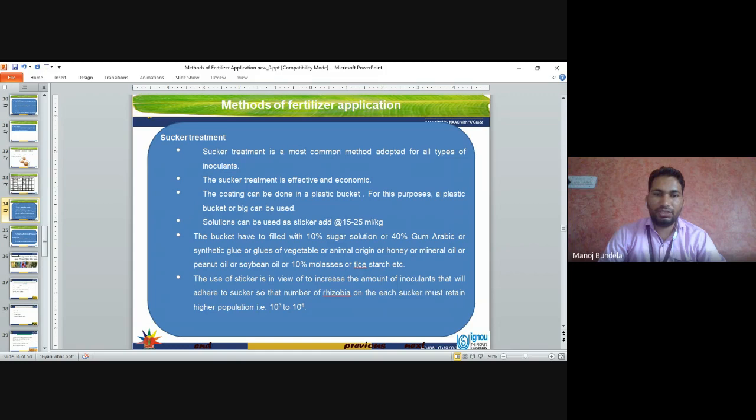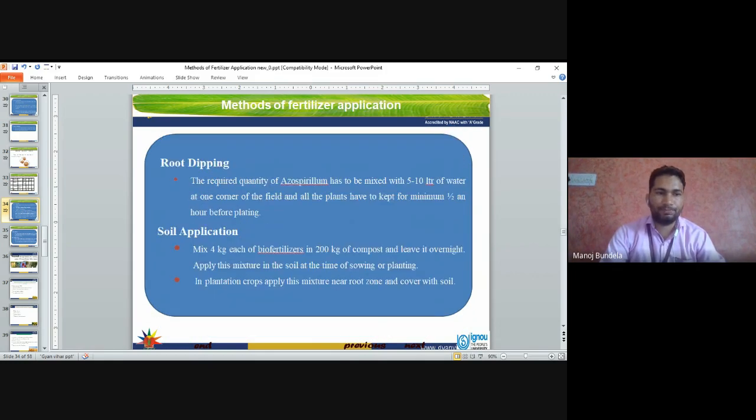The use of stickers is in view of increasing the amount of inoculants that will adhere to the suckers, so that the number of rhizobia on each sucker may retain a higher population.